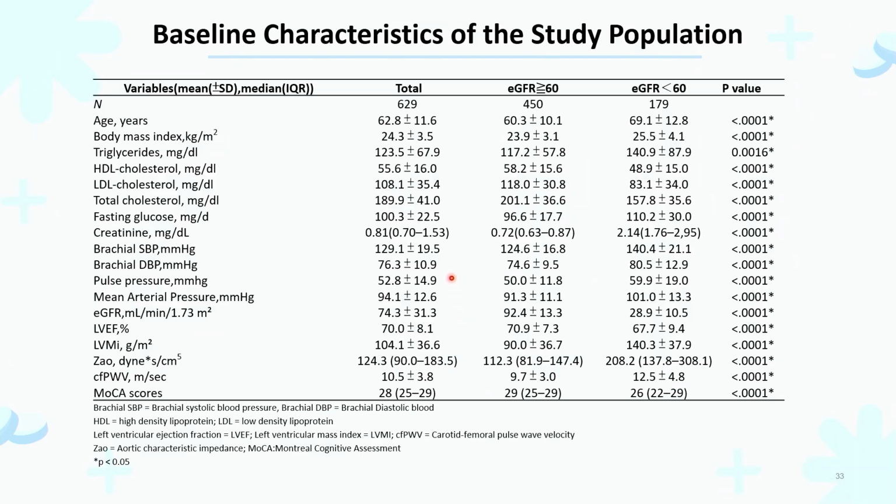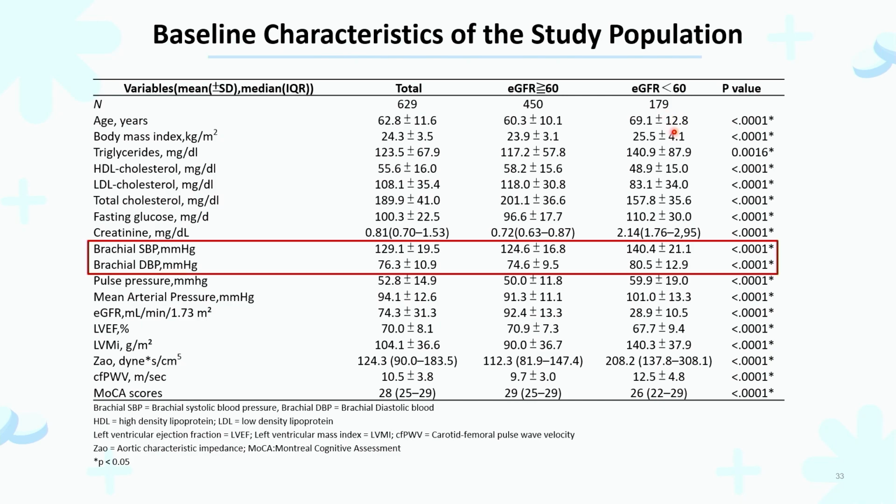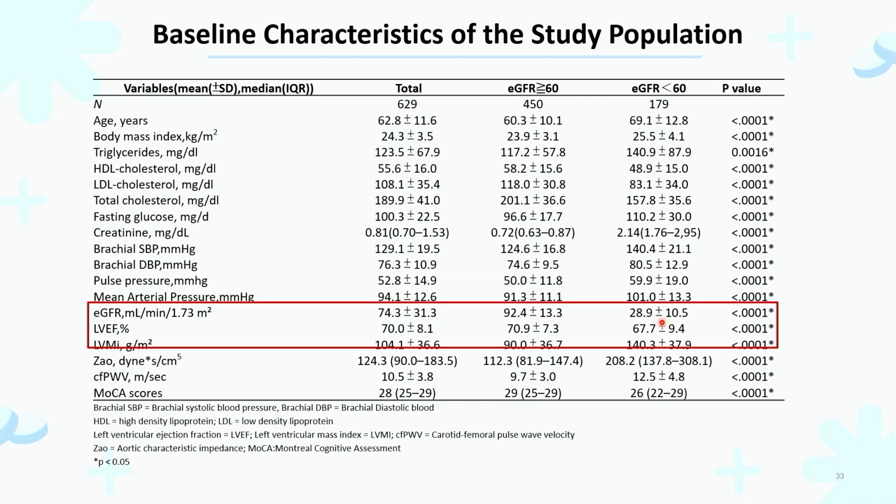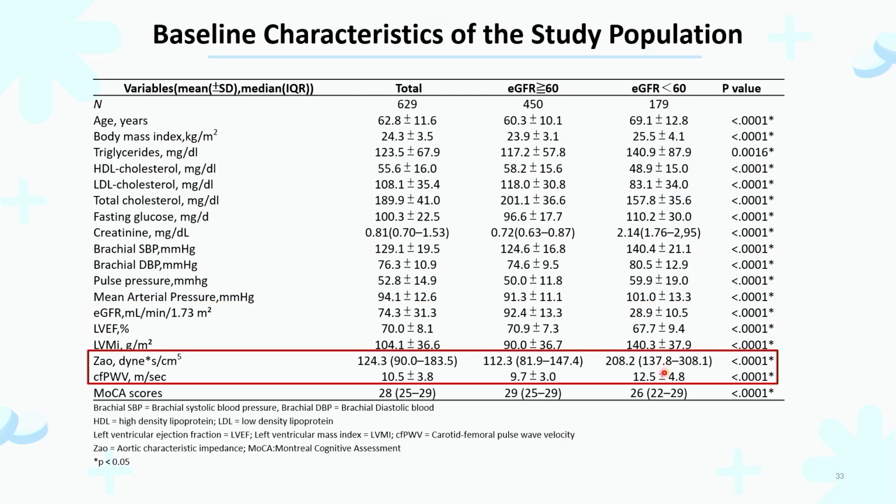For subjects with CKD, as you can see, they are older, and the blood pressure is higher, and they have a lower renal function and decreased LVEF, although still in the normal range, and higher LV mass. And for their carotid artery stiffness, about twice. And the CFPW increases a bit, around 3.